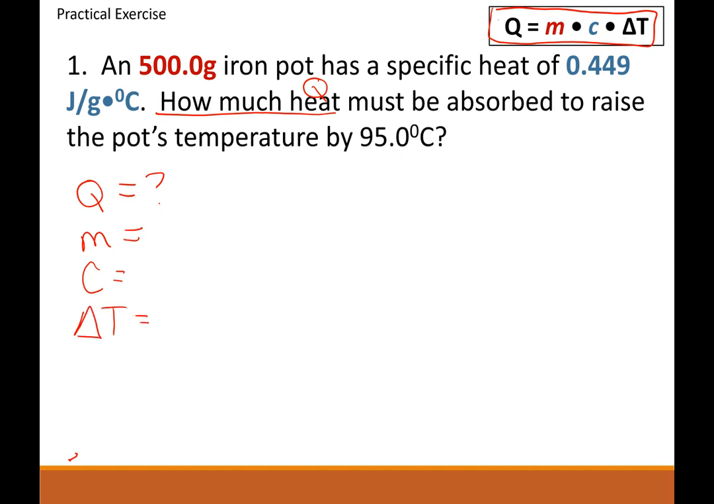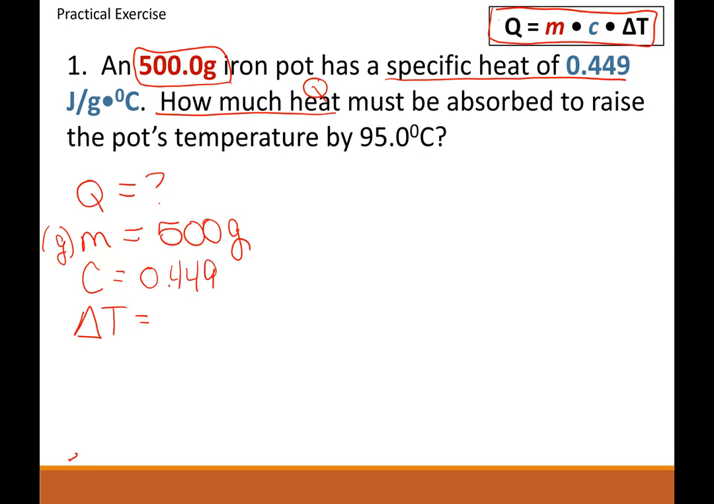Okay, so if you look at the equation again, mass is usually in grams. So this is our mass, 500 grams. Our constant is this here, says our specific heat is 0.449 joules per gram degrees Celsius. And our change in temperature, which it says it raised its temperature by 95 degrees Celsius, so you don't have two numbers, so you just put in that particular number they give you. Okay, so here is what we're going to do. We need to put it into the equation.